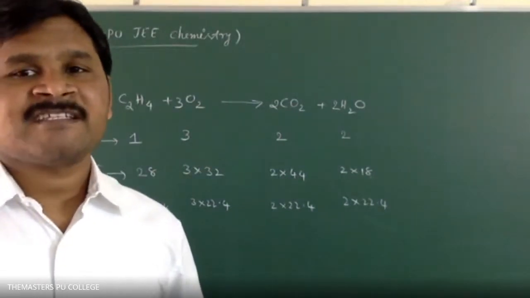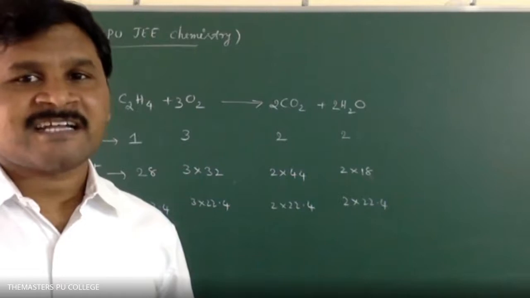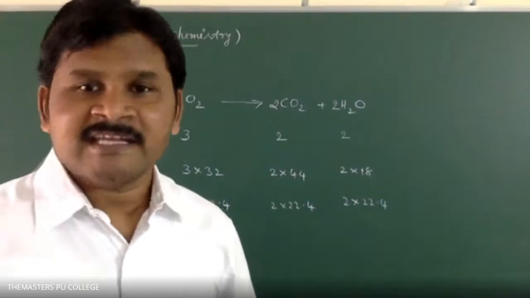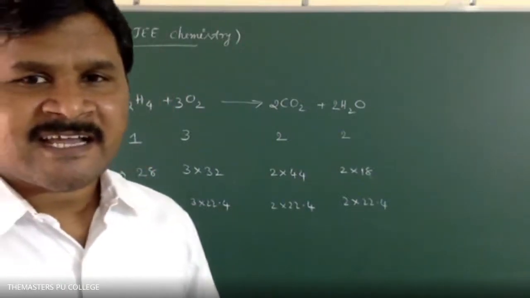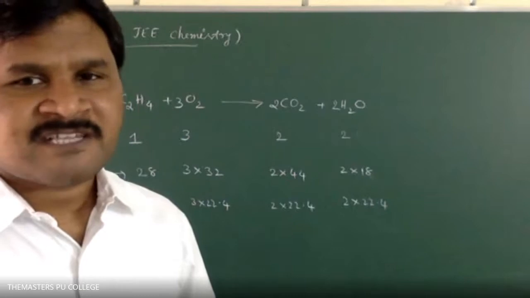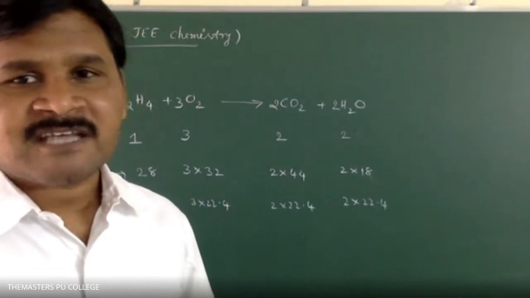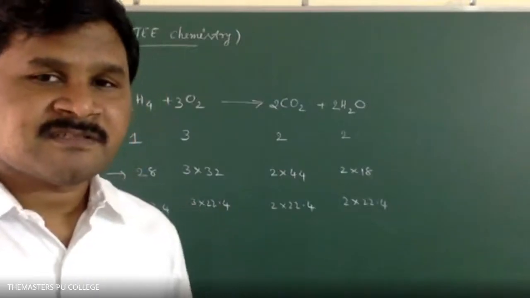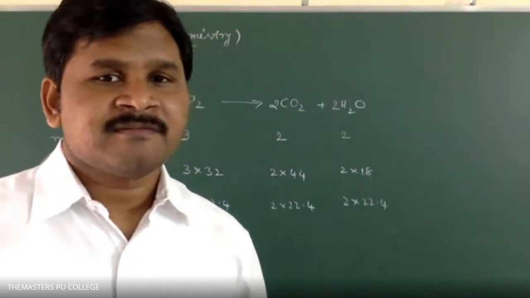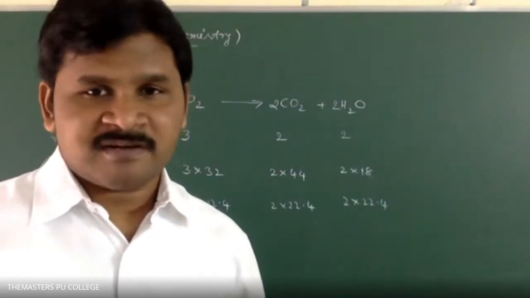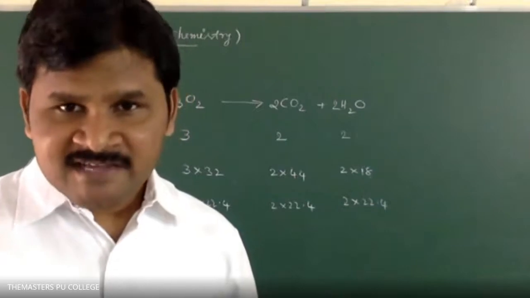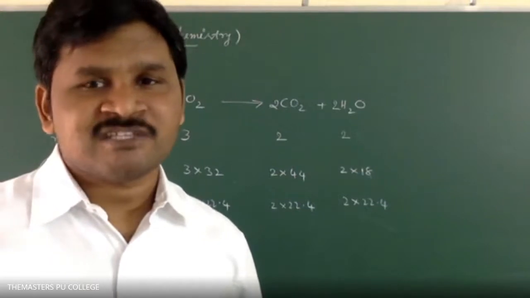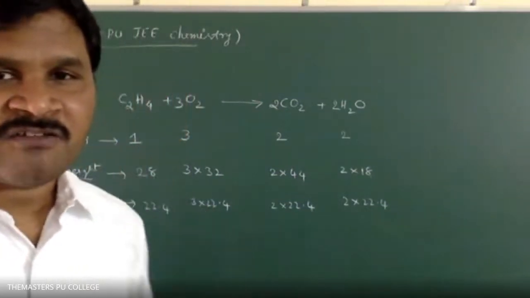Next, any metal reacting with a hydrogen-containing acid, what will we get? Hydrogen gas. Say for example, copper plus H2SO4 gives copper sulfate plus hydrogen gas. This is a displacement reaction. Next, acid base reactions, which are neutralization reactions. Say for example, NaOH plus HCl gives NaCl and H2O. So all these we have to remember.